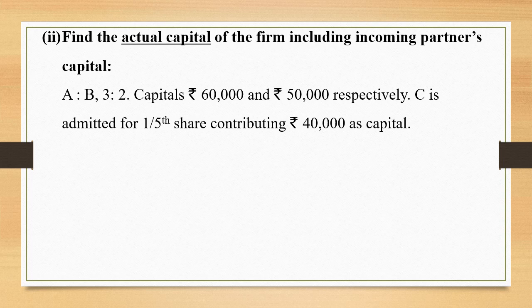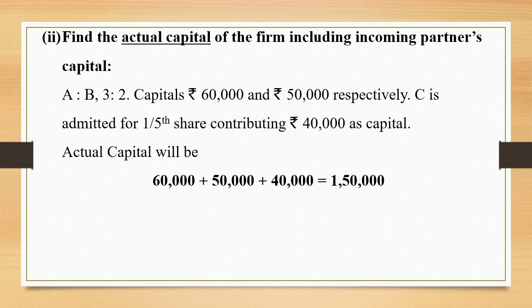We already have gone through the expected capital, which was Rs 2 lakh. Now, let us calculate the actual capital. So, actual capital will be the capital of A, B and C. Capital of A and B was Rs 60,000 and 50,000, and the amount of capital brought in by C was Rs 40,000. The total of the three amounts can be seen as 1,50,000.